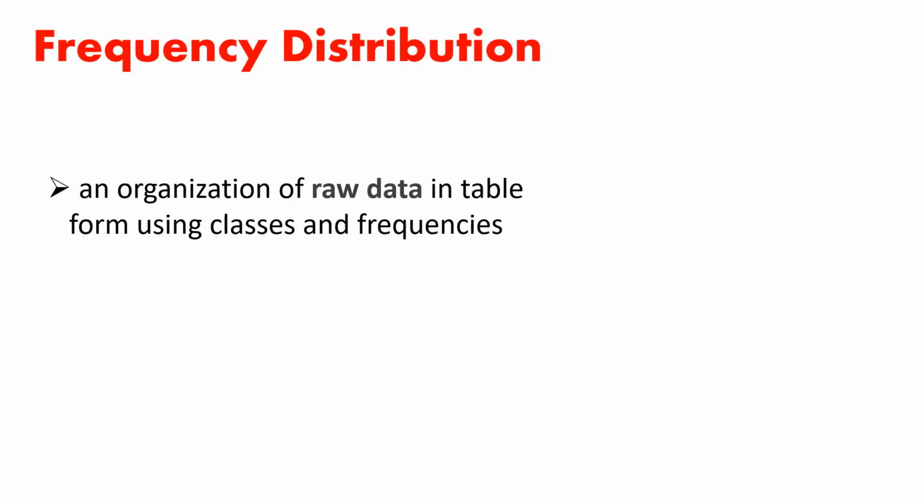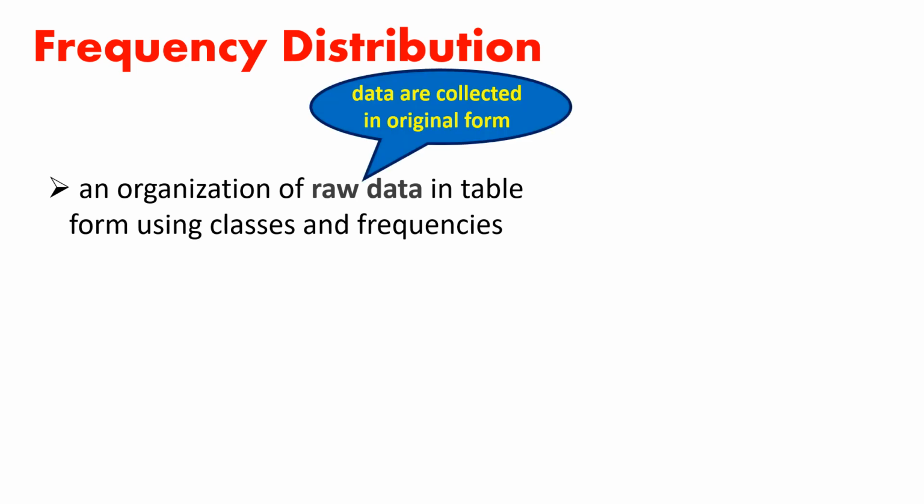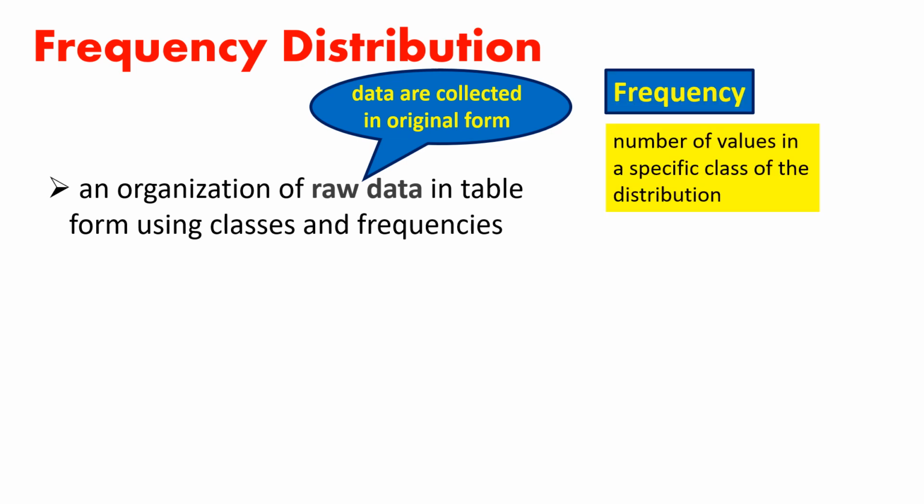A frequency distribution is an organization of raw data in table form using classes and frequencies. When data are collected in original form, they are called raw data. A frequency is the number of values in a specific class of the distribution.